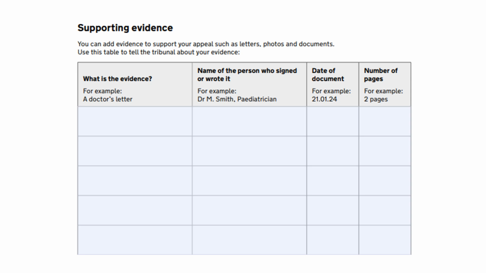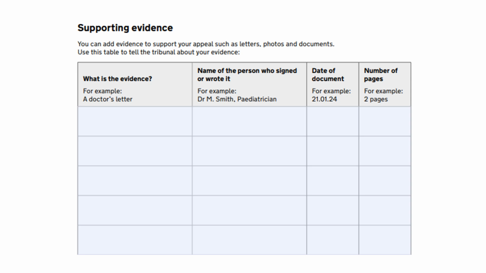You should try to send in all your evidence with this appeal form. However, this is not your only opportunity to send in evidence. When you register your appeal, you will receive a pack via email or post which will include a table of important dates. This includes a deadline for sending any additional evidence.